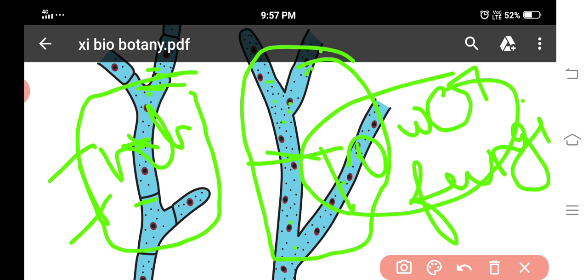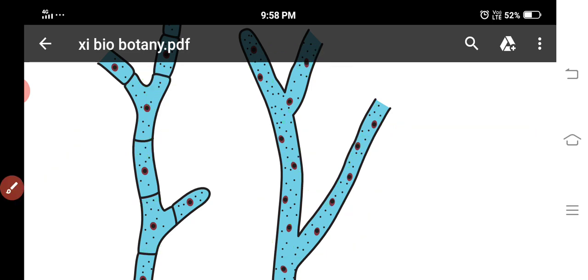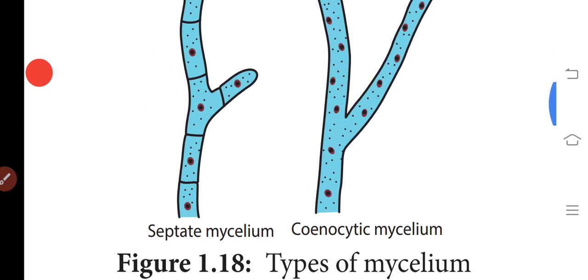In the examination, a question may be raised: in the fungal mycelium, what are the types based on the presence or absence of septa? It can be divided into two types: coenocytic mycelium and septate mycelium.